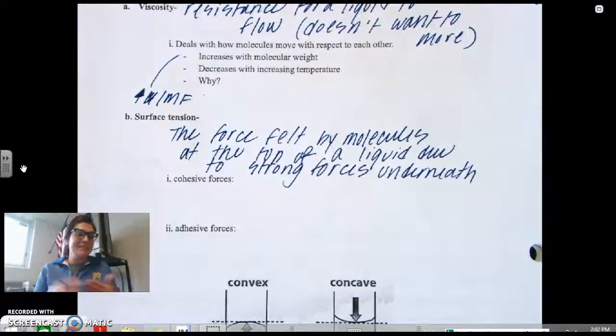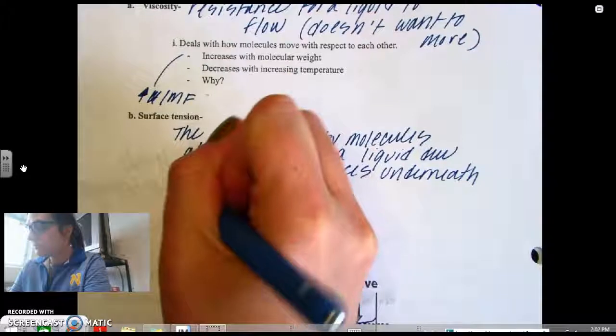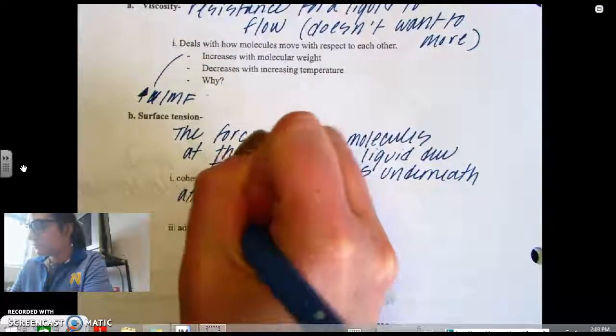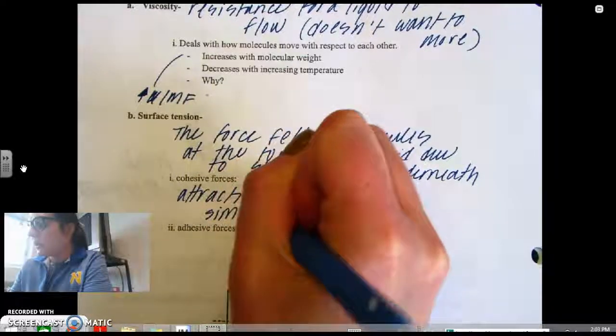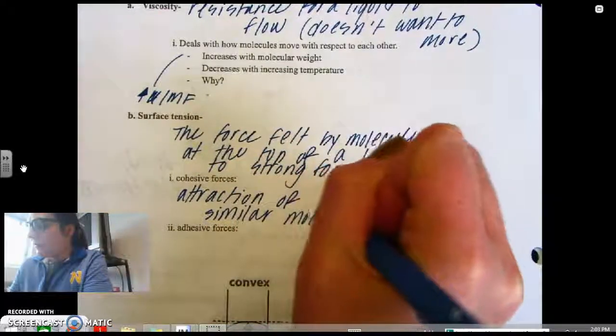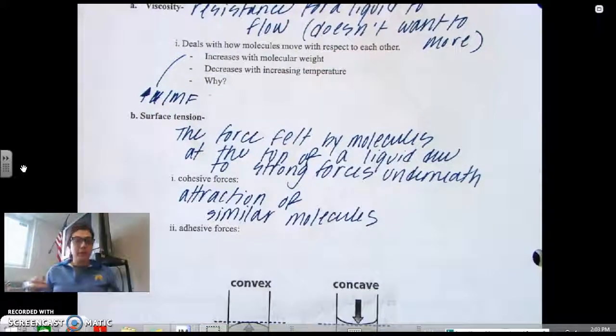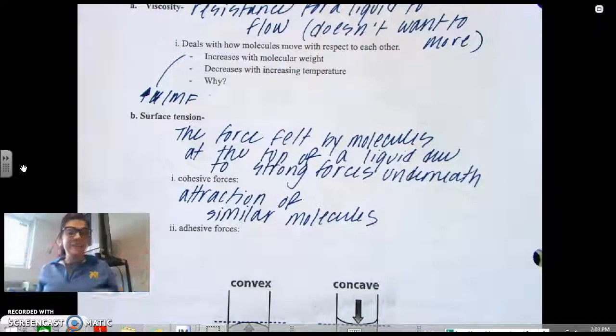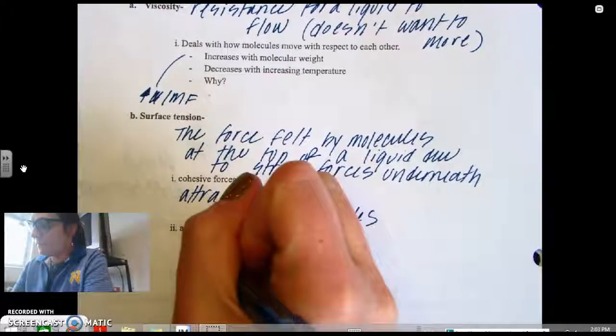Cohesive forces are the attraction of similar molecules. That would mean the molecules are more attracted to each other than to anything else. And then adhesive forces are the attraction of a molecule to a surface.